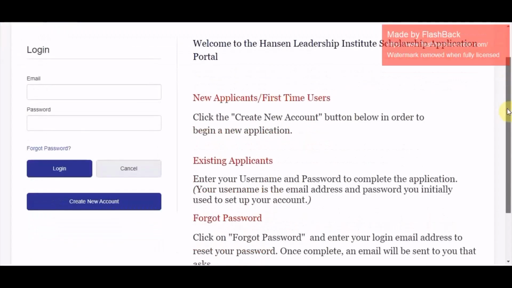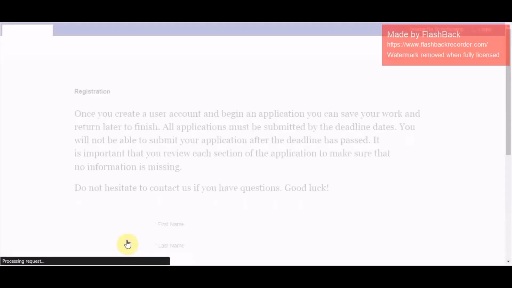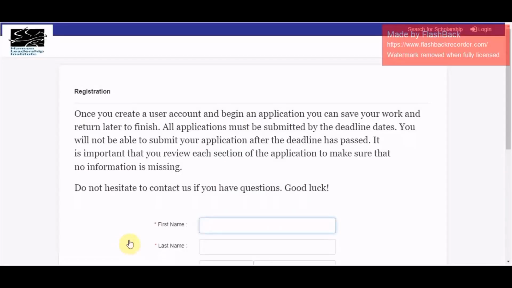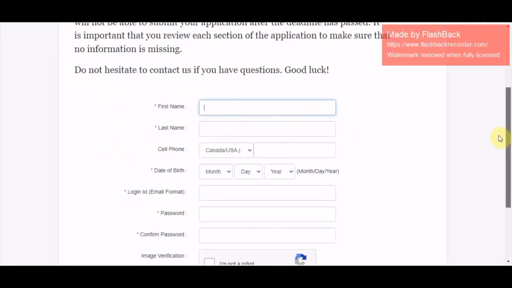So I advise you. If you click on this, it requests for you to create an account. When you click on create new account, it will open a list of details that you need to fill. For instance, if your name is, let's say, scholarship forum, just write that and your telephone number.